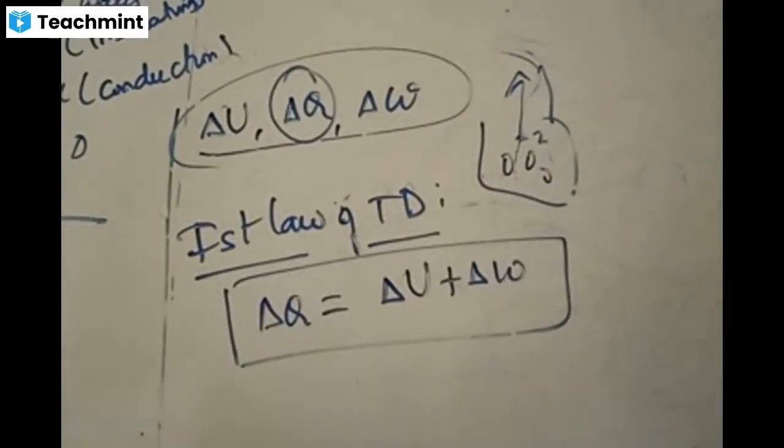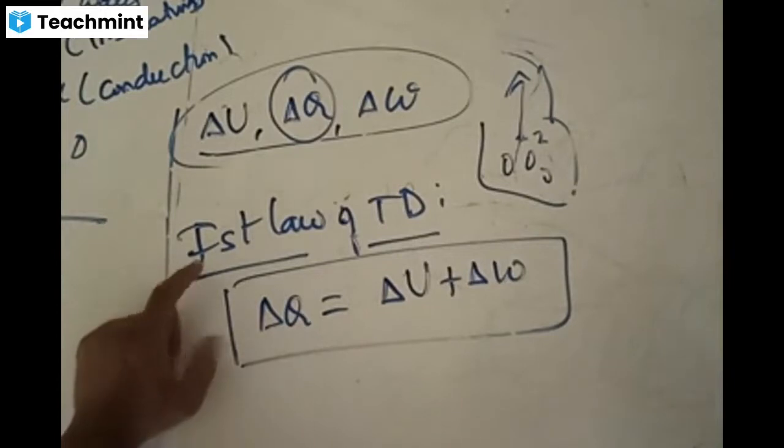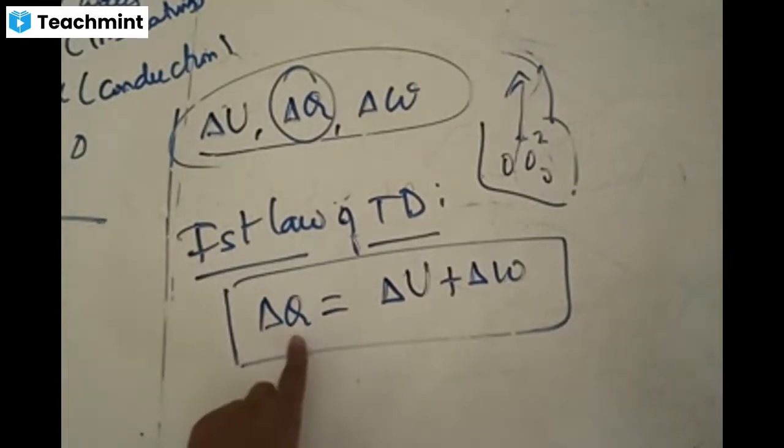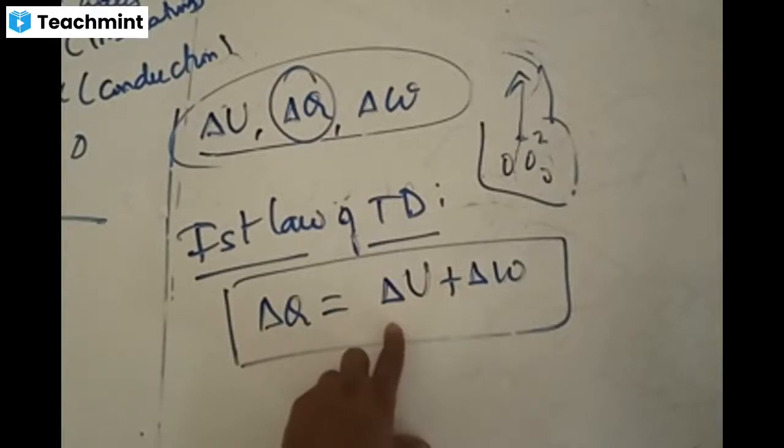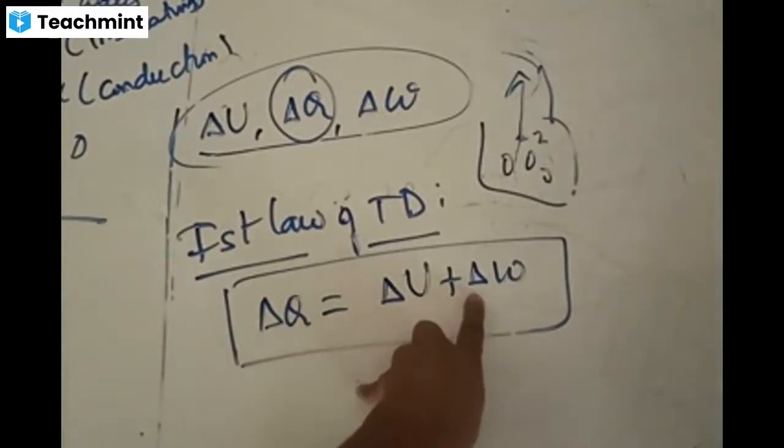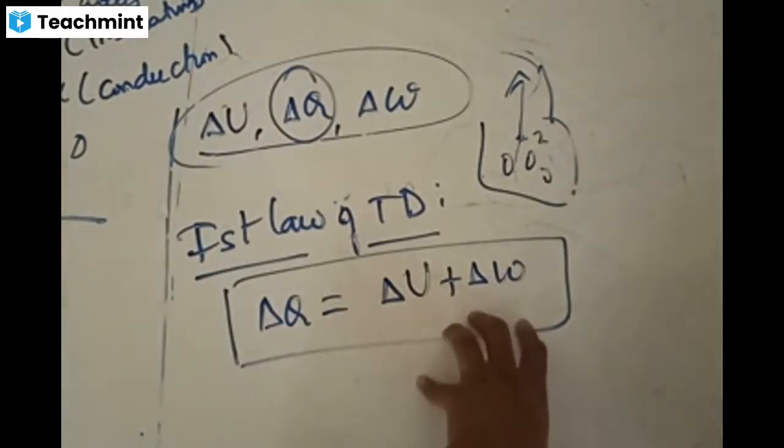What does the first law of thermodynamics say? Is the point clear? The first law of thermodynamics says that heat supplied to a system is utilized for two purposes. Some part of the energy will be utilized for the change of energy of the system, and the remaining part will be utilized for the amount of work done by the system.